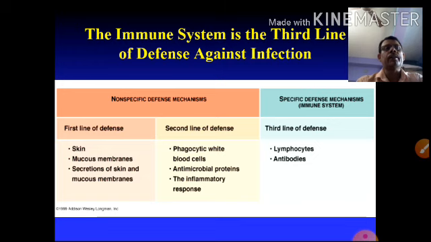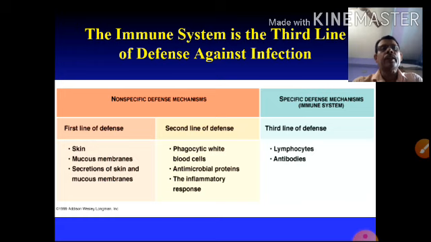If it is not covered, or if there is a wound or cut, infection can occur very easily because that is an entry point for organisms, and the chance of infection is high.